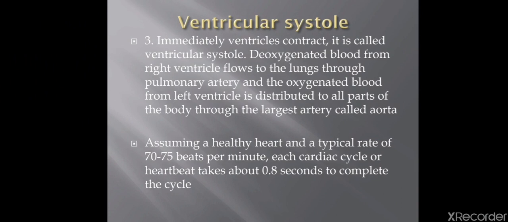Now, assuming a healthy heart and a typical rate of 70 to 75 beats per minute, each cardiac cycle or heartbeat takes about 0.8 seconds to complete. Just a fraction of a minute.